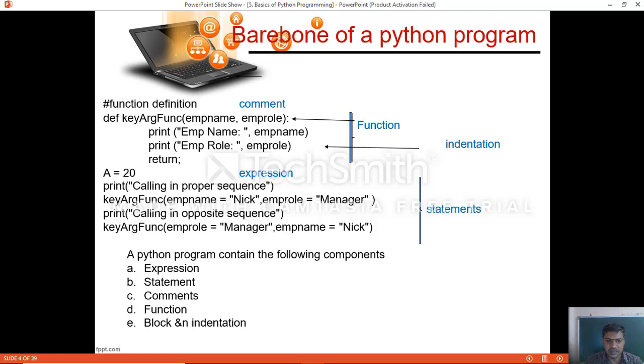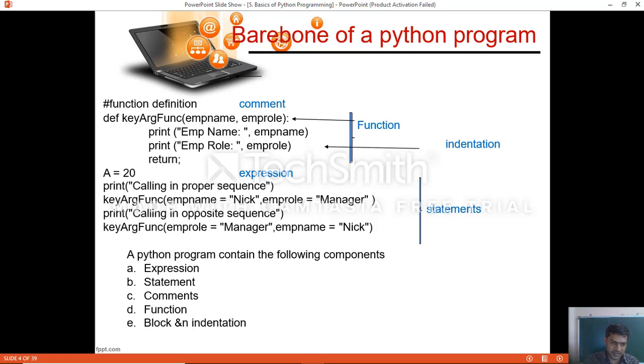Then the return statement, and the indentation you can see here clearly. The function definition must end with a colon. After the colon, once you press enter, it takes indentation, a tab space of 4 characters by default in Python.